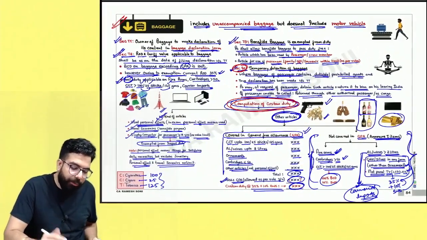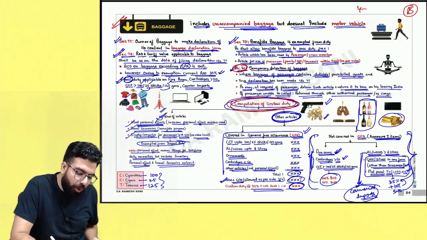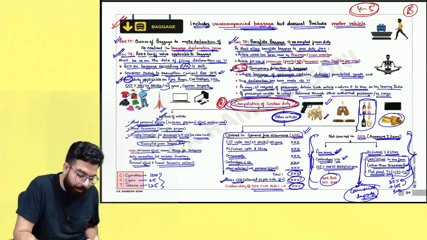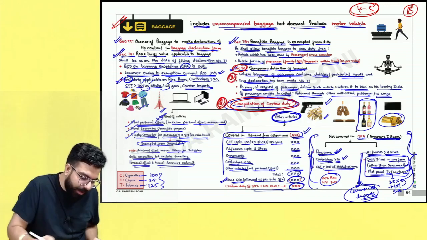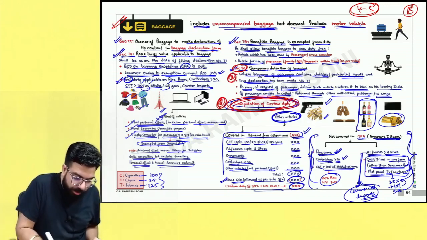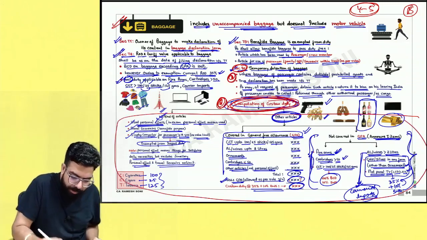Baggage, from the exam point of view, I can say it's a B graded chapter. 4 to 5 marks is something you can expect. Number 1 is computation of customs duty. Section number 80 is important over here. So this computation of duty, this whole point which I have drawn over here, is very, very important.